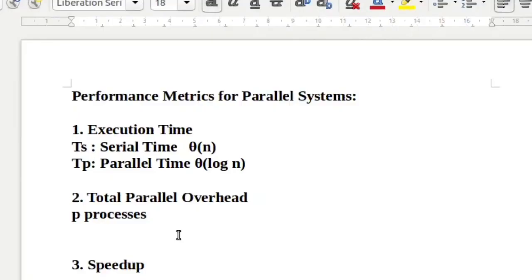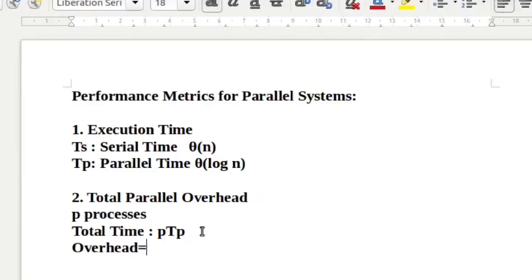So the total time that is required is P into TP. That is the total time on each processing element. That is the overall time. If you consider each processing element, what is the overhead that is incurred in this case? So the overhead is the overall time, that is P times TP, minus the serial time, that is TS. So overall time minus serial time is our overhead.